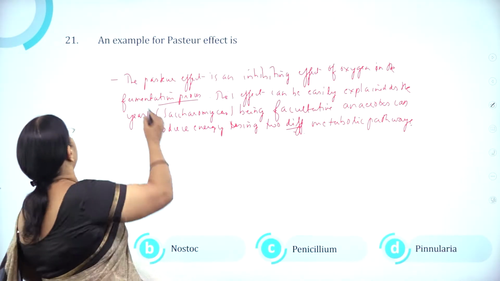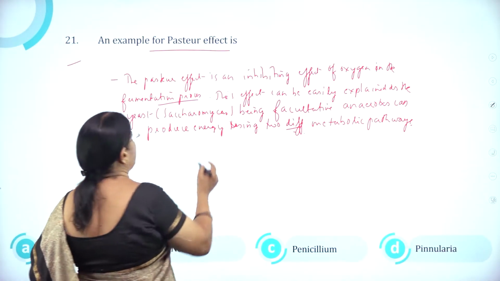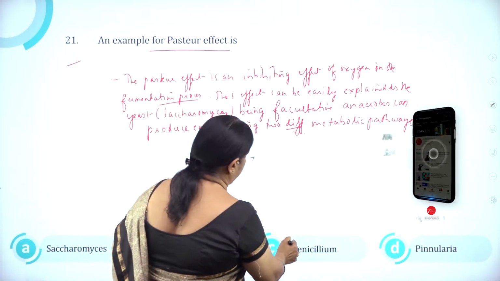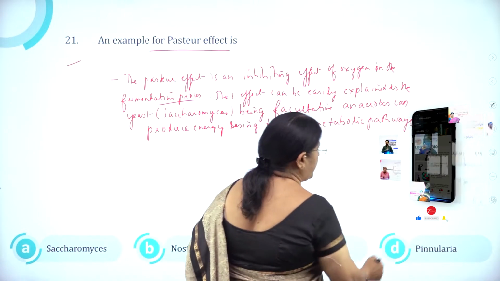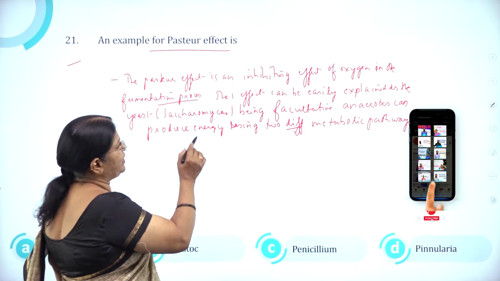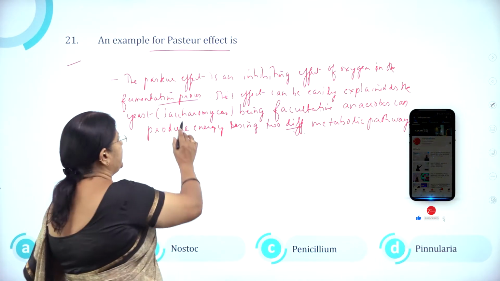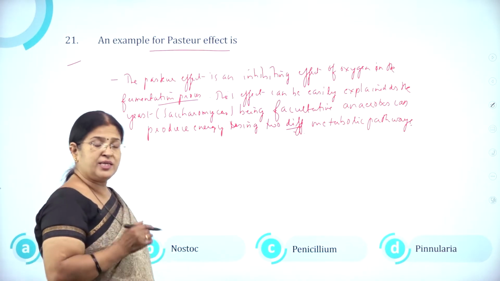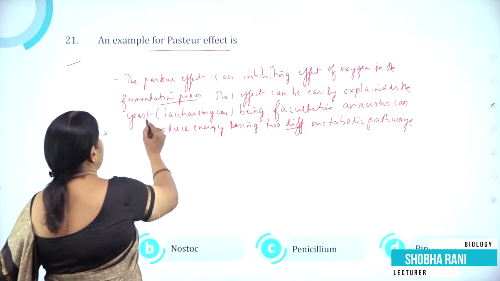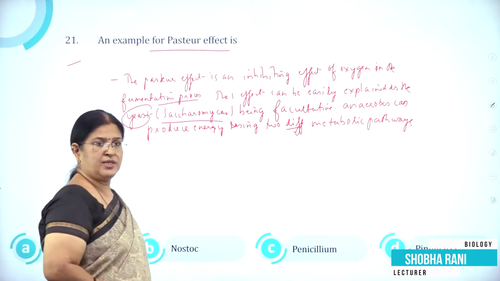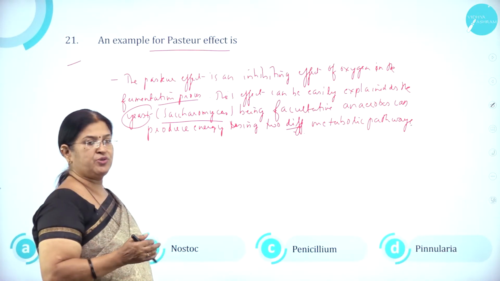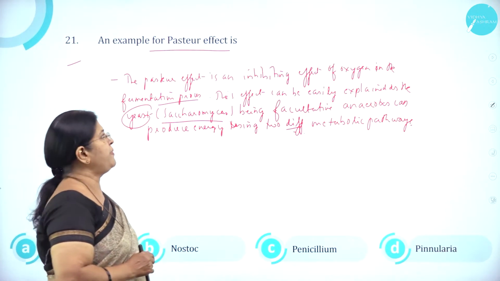Moving on to question number 21. An example for Pasteur effect is option A Saccharomyces, option B Nostoc, option C Penicillium, and option D Pinnularia. Pasteur effect is an inhibiting effect of oxygen in the fermentation process, and this effect can be easily explained in yeast, that is Saccharomyces, which is a facultative anaerobe and can produce energy using two different metabolic pathways.